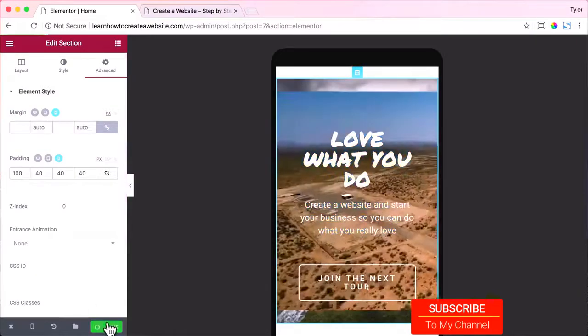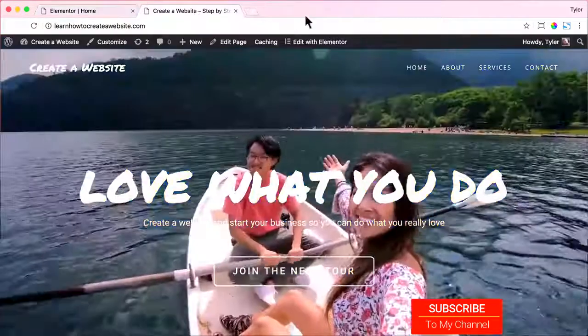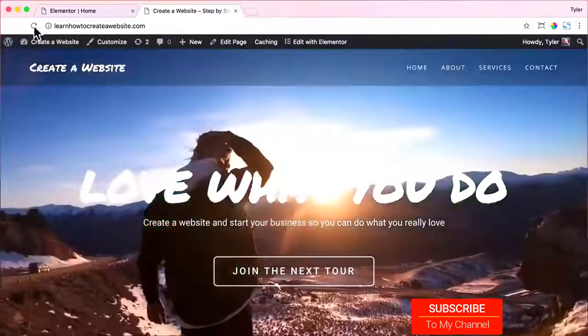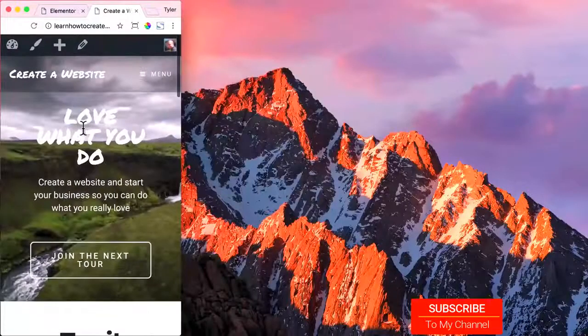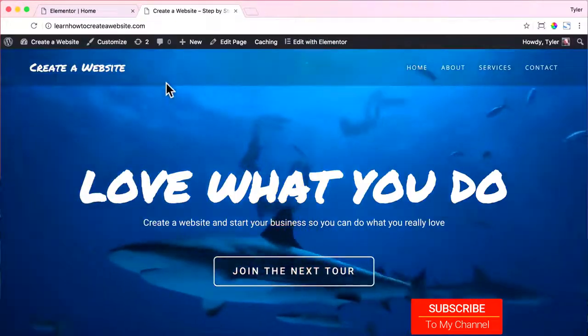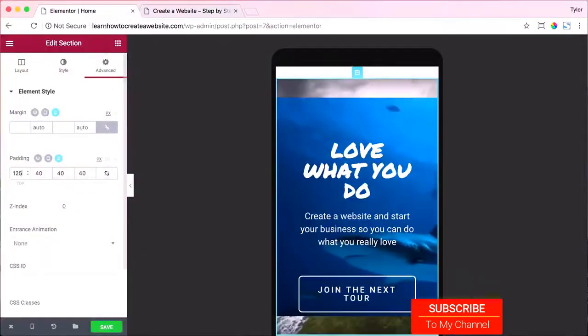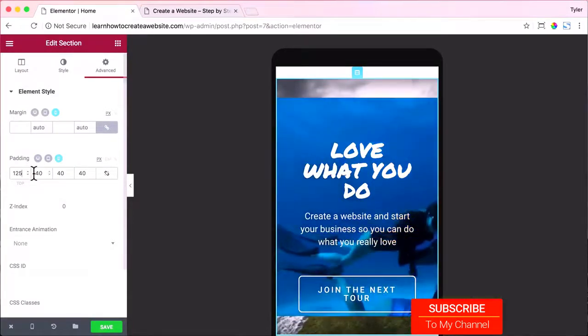All right, so let's save that and let's go to our page and click refresh. And now let's see, when we squish the page, we can see that more space was added to the top. And that looks really great. All right, we can even add a little bit more. I'll just put 125 and that's going to look perfect.